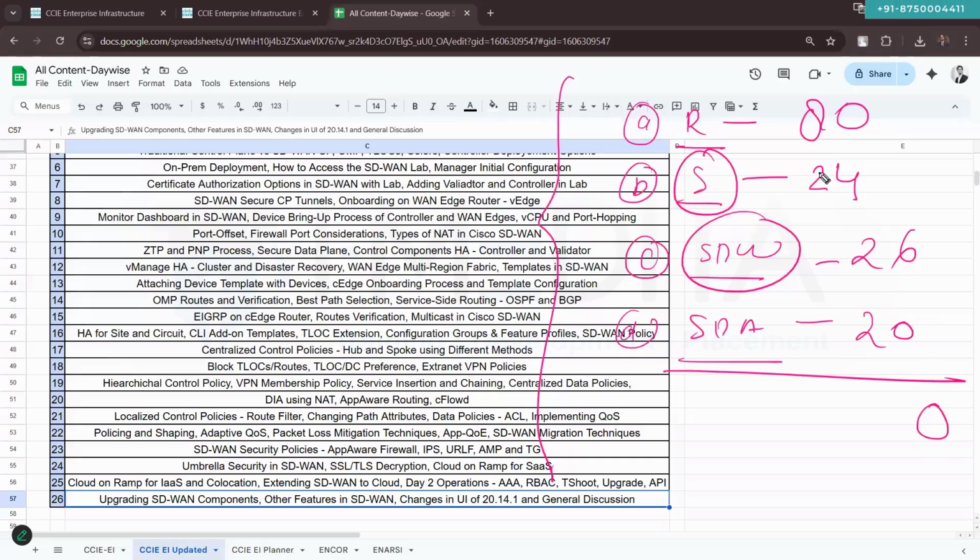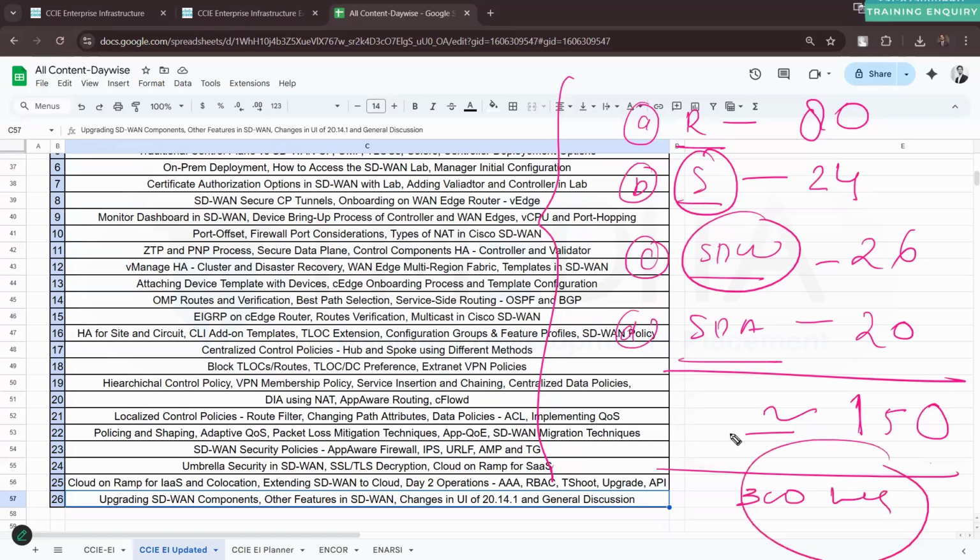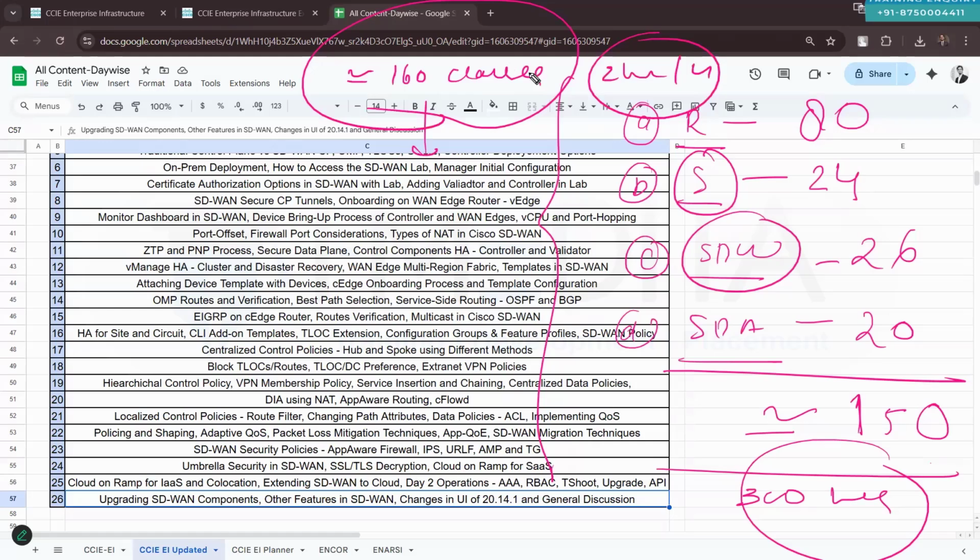So approximately 150 classes, 150 or 160 classes, is basically going to be there. Understand that 150 classes approximates 300 hours. The overall content of the enterprise infrastructure is approximately going to take 300 hours, like 150, 160 classes. I'm talking about the weekdays point of view, 2 hours per day, 4 days a week. So approximately 160 classes is going to be quite long, most probably 7-8 months.